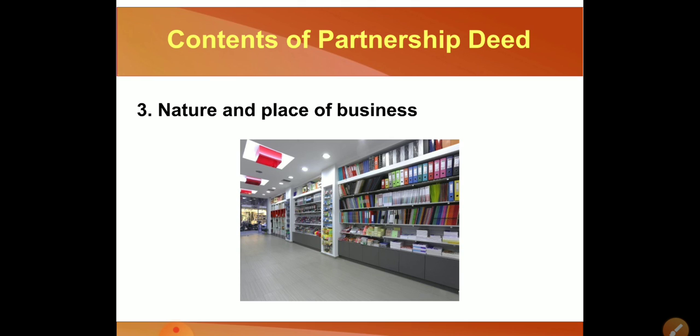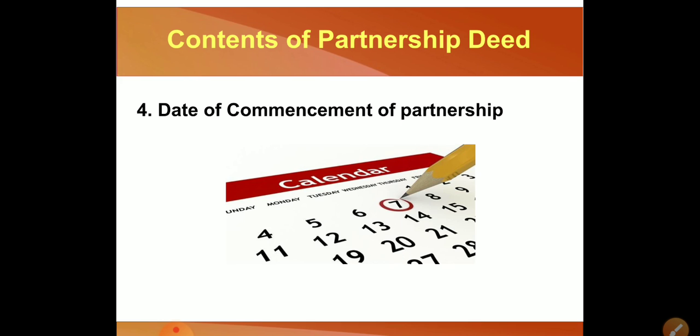Nature and place of business: if you have one branch, where it is located; if you have 2 or 3 branches, where they are located; everything would be specified in the document. So a partnership deed is nothing but an agreement between the partners to safeguard themselves and to remove the hurdles. So a partnership deed is very useful for the protection of rights.